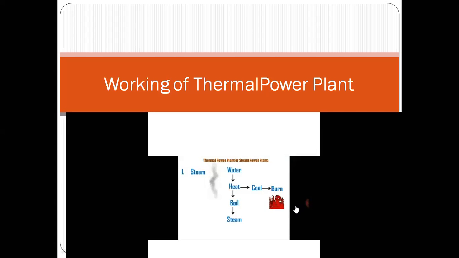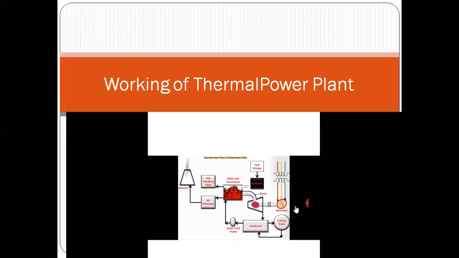So we will take a look at the schematic block diagram. Here we can see the simple schematic block diagram of a thermal power plant or steam power plant. There are different units in the thermal power plant, and we will discuss every unit one by one. First of all, we have coal storage. We have to store the coal. Coal is transported from the coal mines through rail or road, and then it gets stored in the coal storage plant. Then from the coal storage plant, the coal is transferred to the coal handling plant.